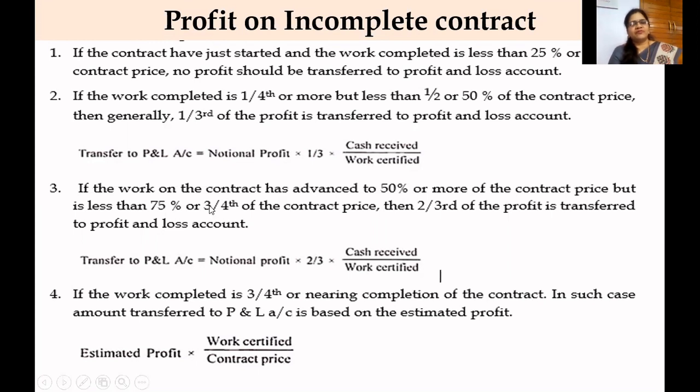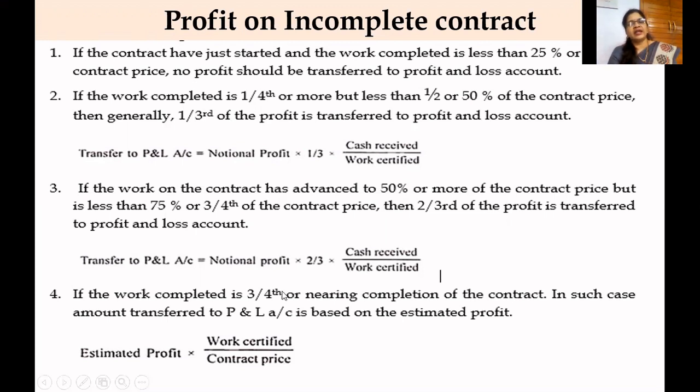If the work on the contract has advanced to 50% or more of the contract price, but less than 3/4 or 75%, then 2/3 of the profit is transferred to the P&L account. So look here, these are very important. In the first case, no amount is transferred to the P&L account. If work completed is 1/4 or more but less than half, then 1/3 of notional profit is transferred.